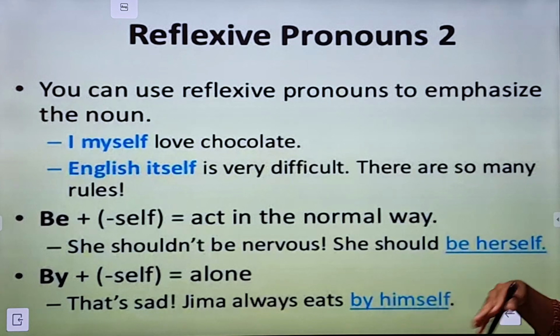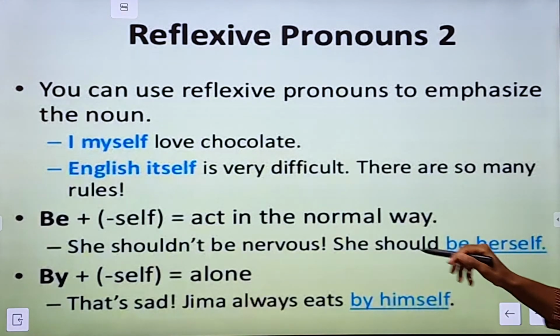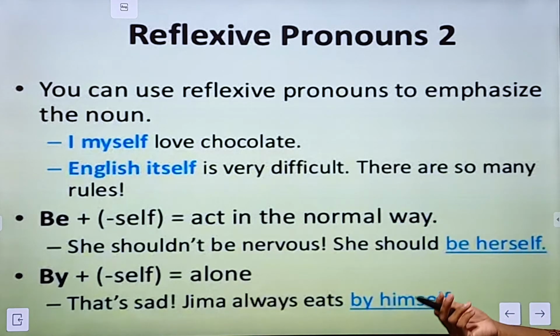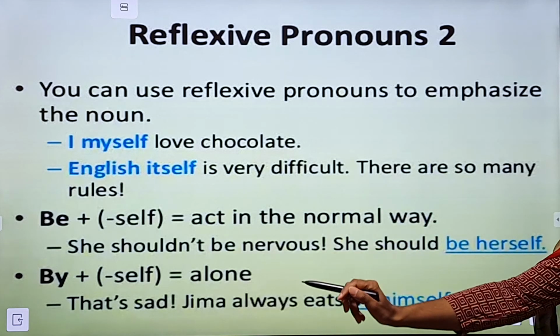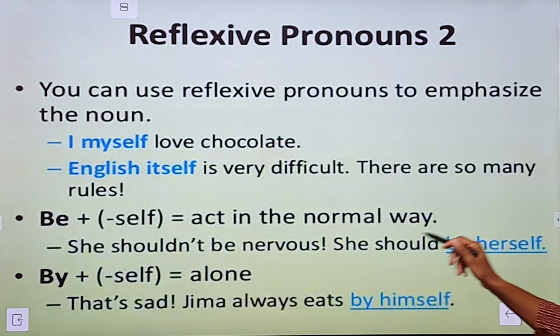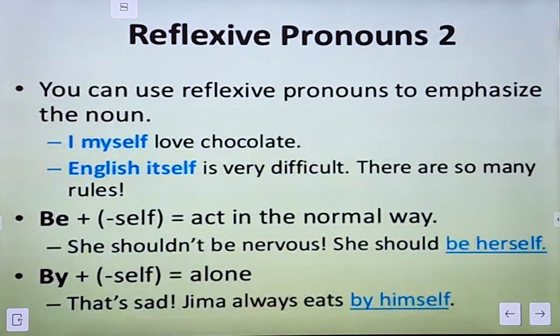So see, we will not be using be or by everywhere. When a person is alone doing something, then we will use by. But when a person is generally doing something that he or she always does, then we will use be. Okay.